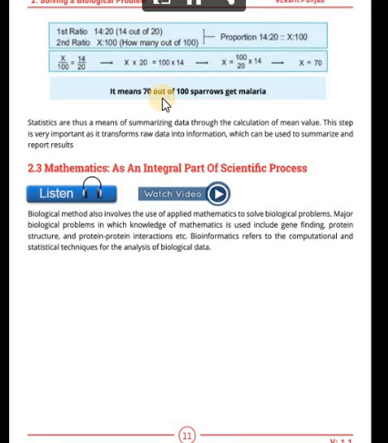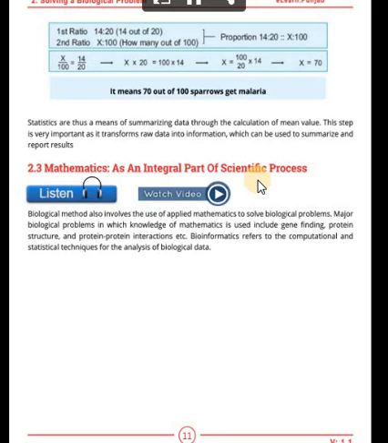Statistics are thus a means of summarizing data through the calculation of the mean value. Like we calculate the mean value and summarize the data. This step is very important as it transforms raw data into information which can be used to summarize and report the results. Then mathematics is considered an integral part of the scientific process. How? Biological methods involve the use of applied mathematics to solve biological problems.